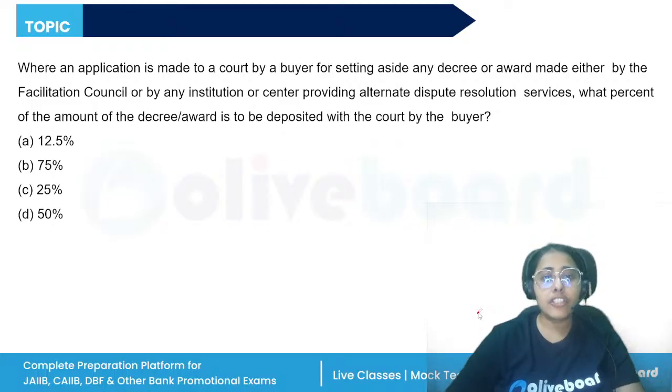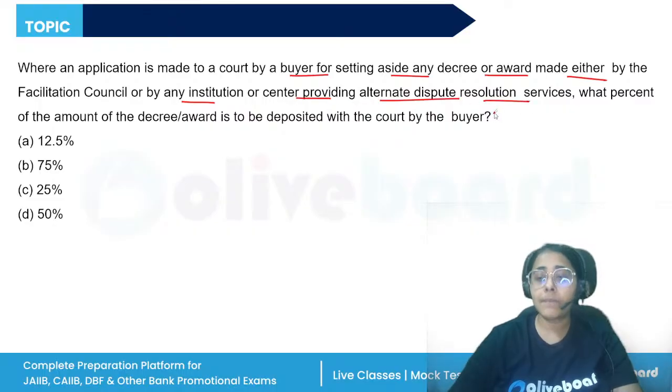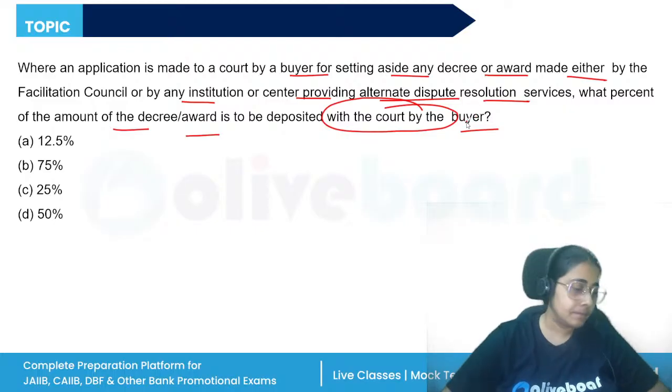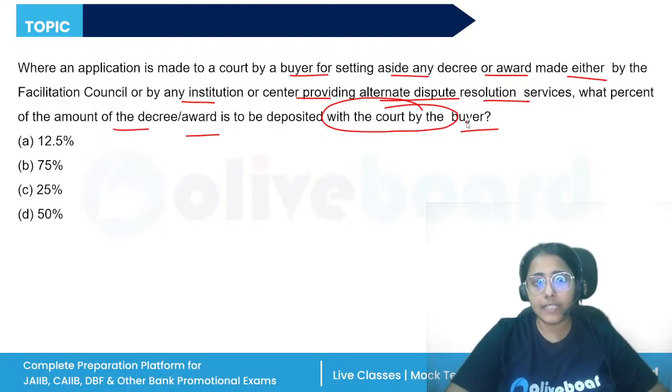Where an application is made to the court by a buyer for setting aside any decree or award made either by the Facilitation Council or by any institution or center providing alternate dispute resolution services, what percentage of the amount of the decree or award is to be deposited with the court by the buyer? What will be the correct answer?